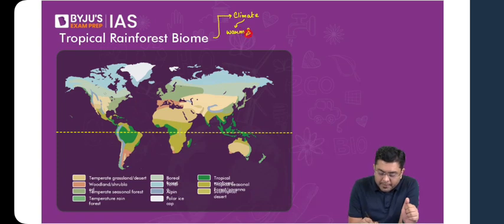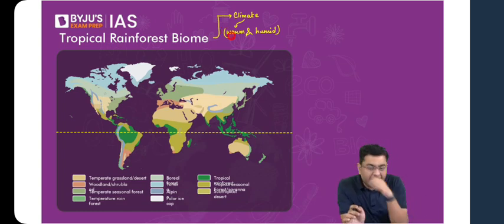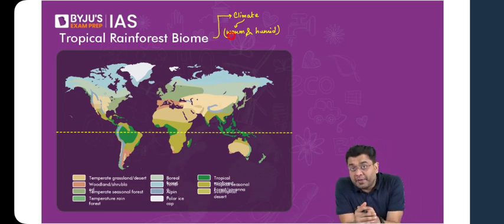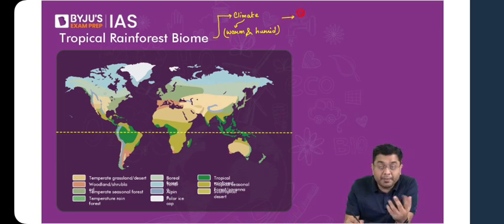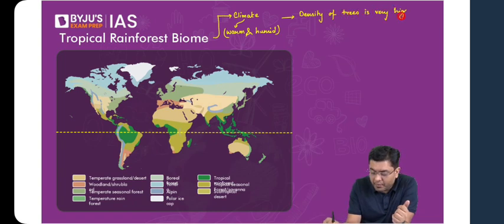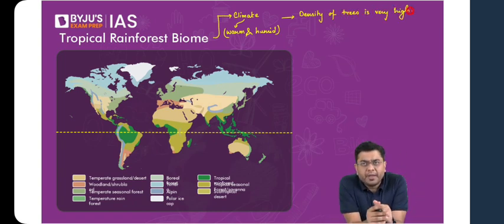Now, what will be the characteristic of the trees here? The density of the trees will be very, very high, isn't it? The density of the trees will be very high because rainfall and moisture are easily available. Warm conditions, density of trees is very high. Now, these trees primarily will be evergreen in nature. What can we say about their height? Will they be very tall, or will they be average and small heighted?